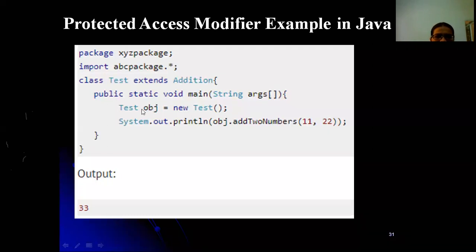Here we are creating an object, new test, so that the test object can make use of the addition class method, add two numbers. System.out.println, object dot add two numbers, which is extending, so it is okay. It will give 33 as the result, the addition of those two numbers.